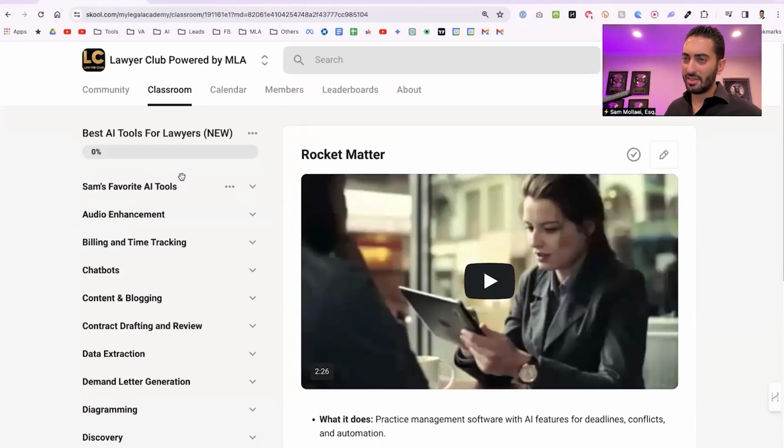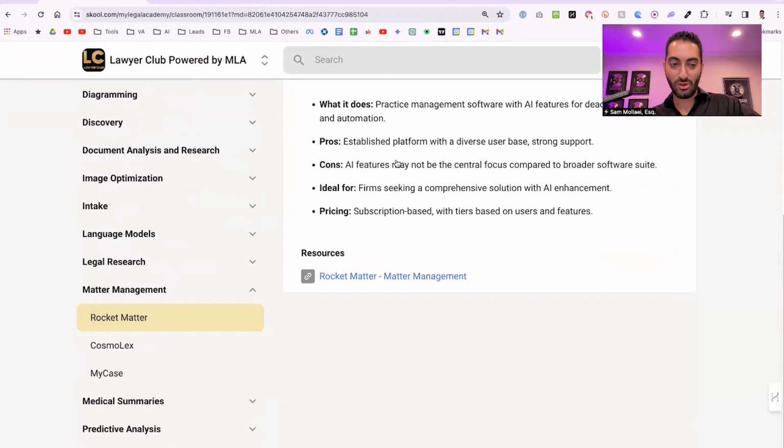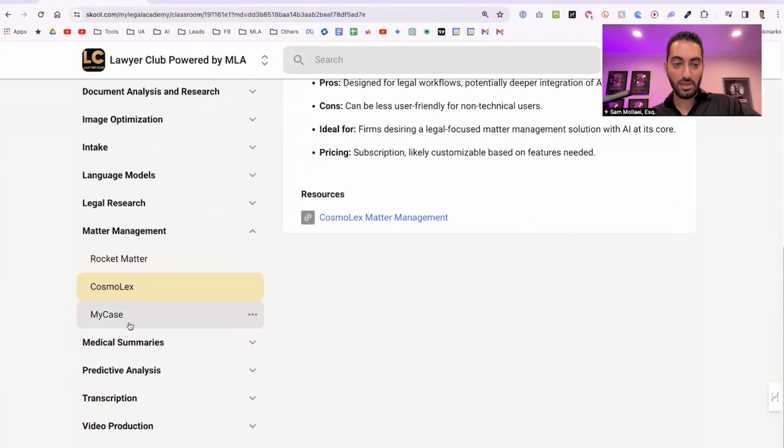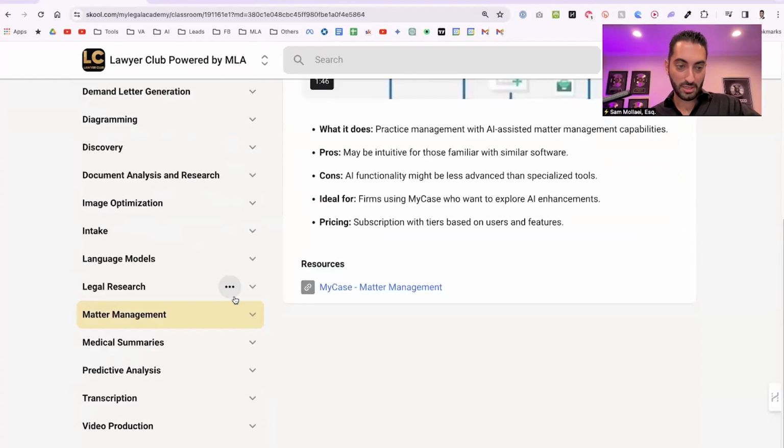All right, matter management. Some of them I think just say that they have some AI features. There are more AI features than they say. So I'm not sure to what extent these AI features exist in Rocket Matter and CosmoLex in my case, but worth exploring. I don't have any particular insights. So yeah, that is what it is.